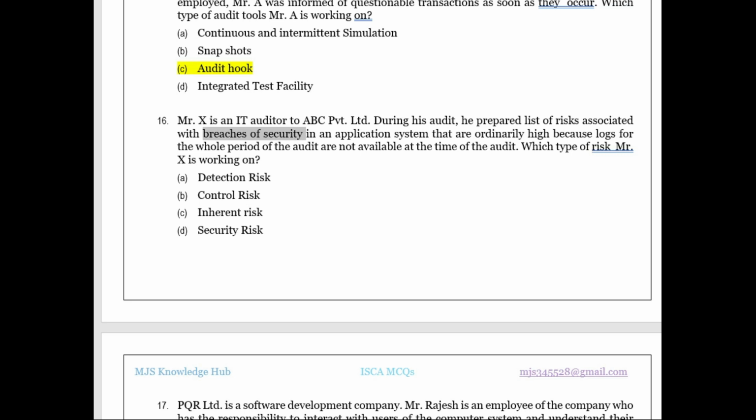Don't go with the word security meaning security risk. In the entire syllabus we have only three risks: detection risk, control risk, and inherent risk. Inherent risk is the default risk that is available there; we can't do anything about it. Control risk is something where we can place controls and mitigate it, and detection risk is something where, even after placing controls, the auditor needs to detect whether a certain risk exists or not. So for security, even though all kinds of precautions are taken, the auditor must see what kind of possible breach can happen. So the breach of security in the application system refers to detection risk. Okay.